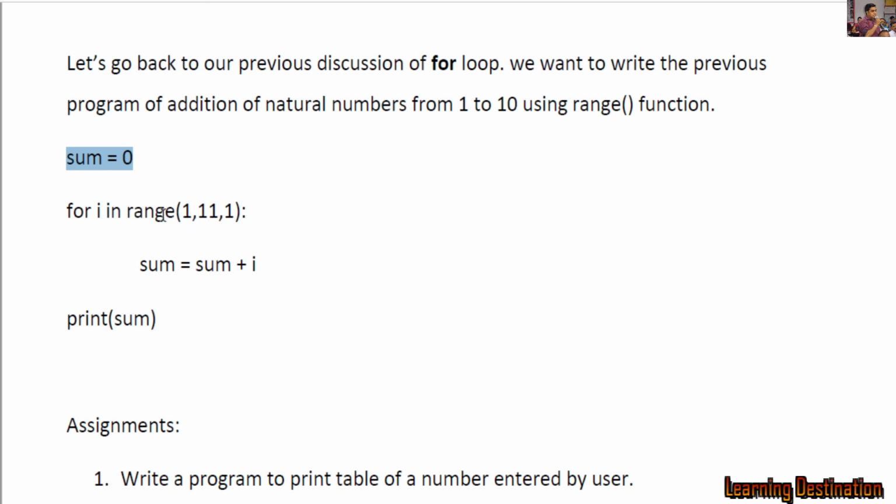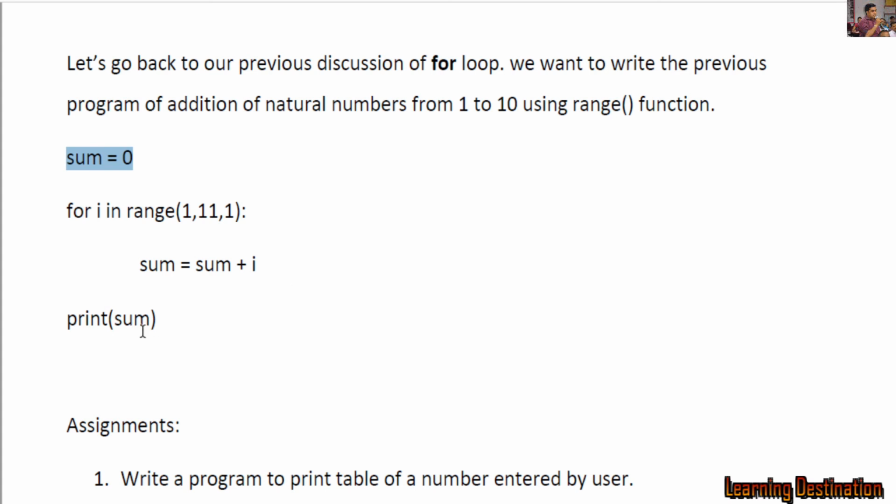We can also write list in front of the range function, but it is not required here. We will get a range of 1 to 10, and that will work as the value for i every time, and it will calculate sum equal to sum plus i and print the sum value.